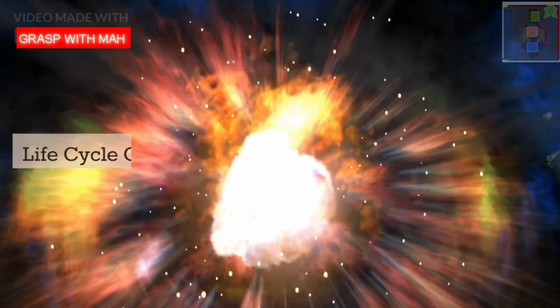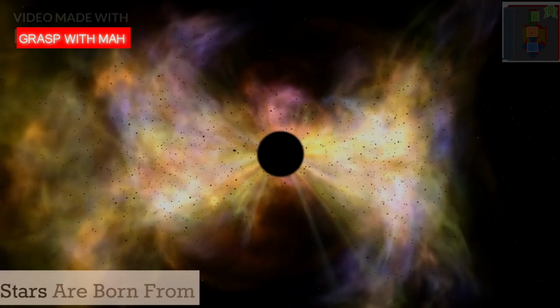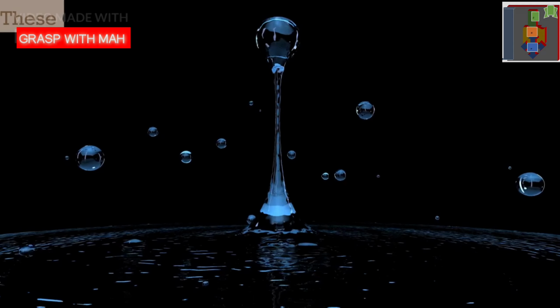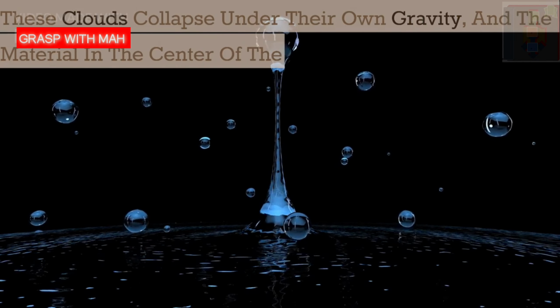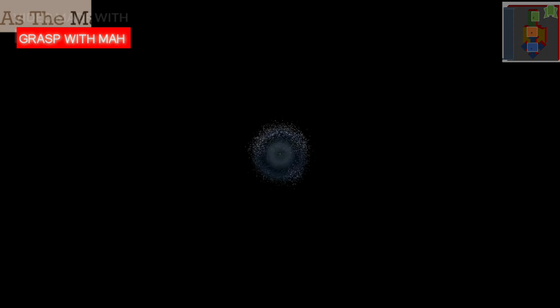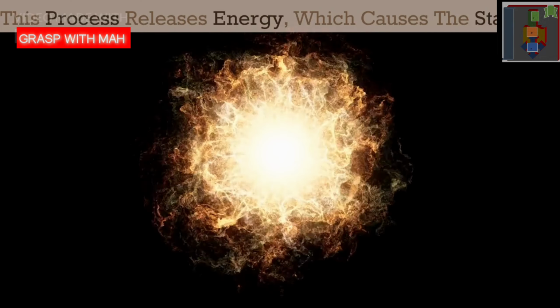Life cycle of stars. Stars are born from clouds of gas and dust. These clouds collapse under their own gravity, and the material in the center of the cloud heats up. As the material heats up, it begins to fuse hydrogen atoms together. This process releases energy, which causes the star to shine.